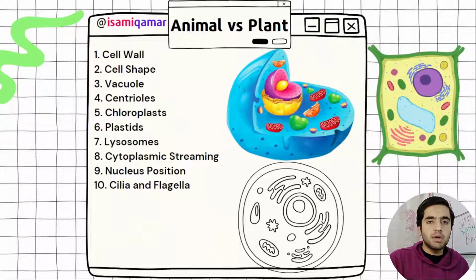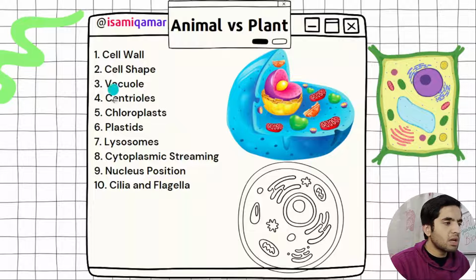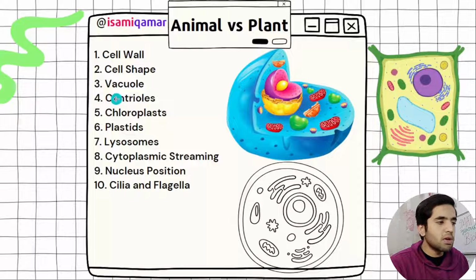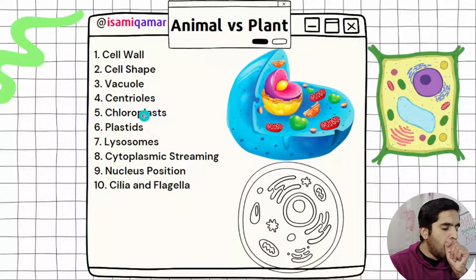But animal versus plant cell. So animal cell versus plant cell. First of all, the difference is the cell wall. Plant cells have a cell wall and animal cells do not have a cell wall. Then cell shape, then vacuole. I have told what the vacuole is, like a major big central vacuole in plant cell, and many small vacuoles in animal cell. Centrioles. Okay, we will discuss centriole here on cytoplasmic streaming.